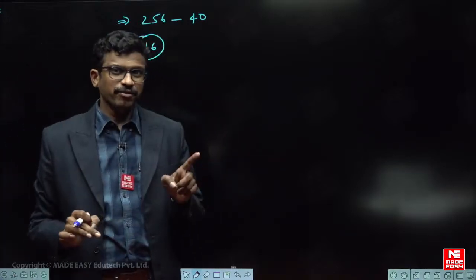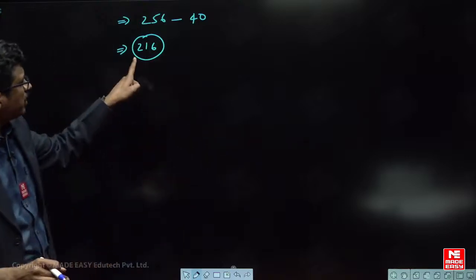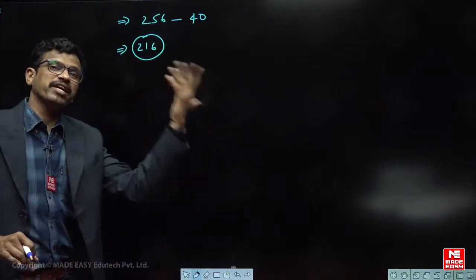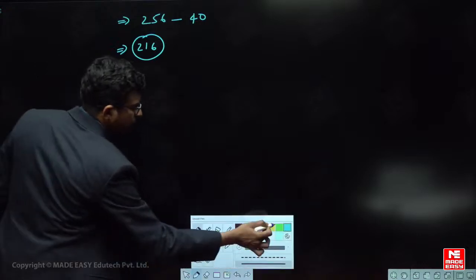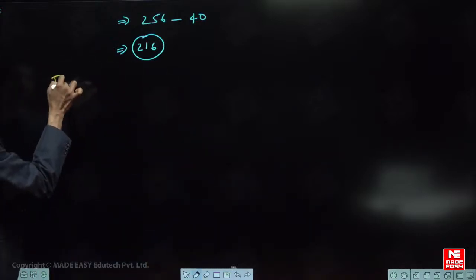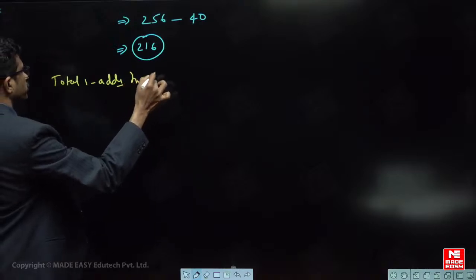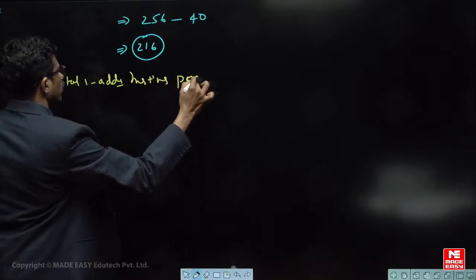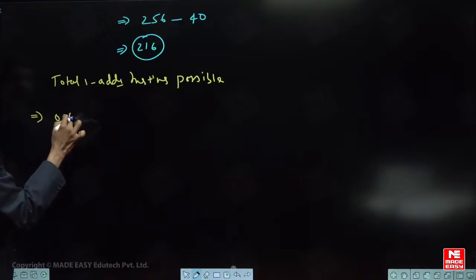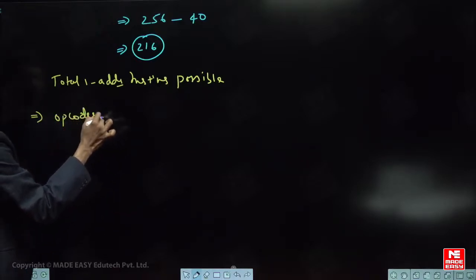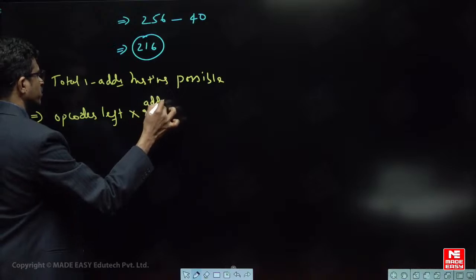Now it is not only 1 address, there is 1 address and also 0 address. It means these many opcodes are left, but how many 1 address instructions in total are possible? That is what you have to understand. So total 1 address instructions possible is equal to opcodes left into 2 power address bits.